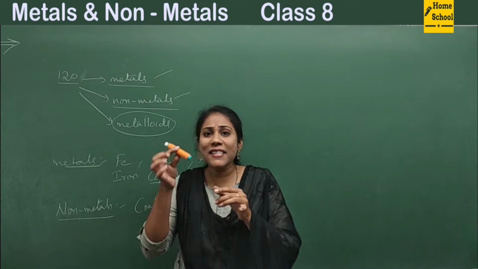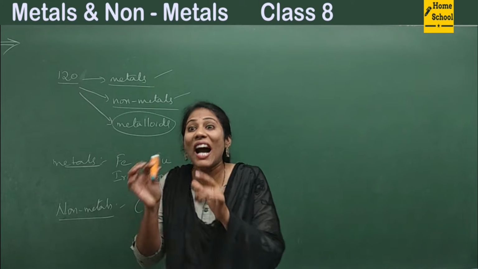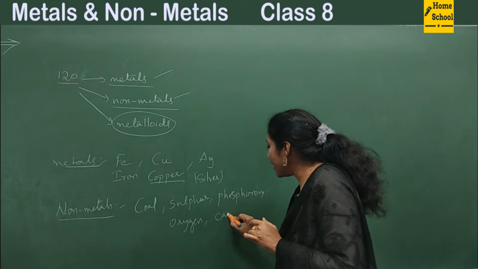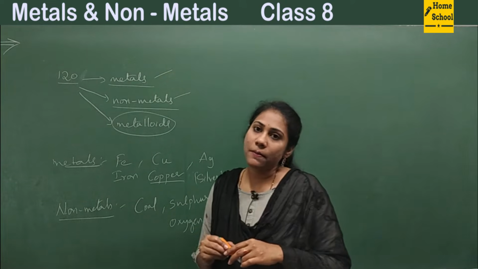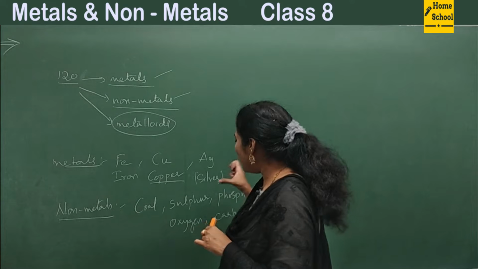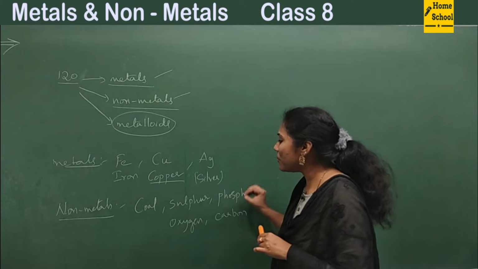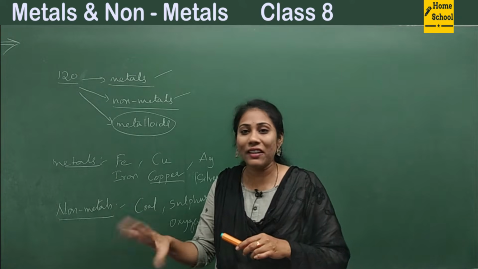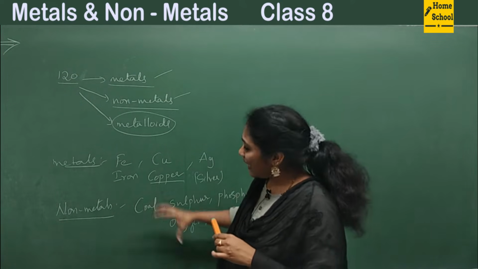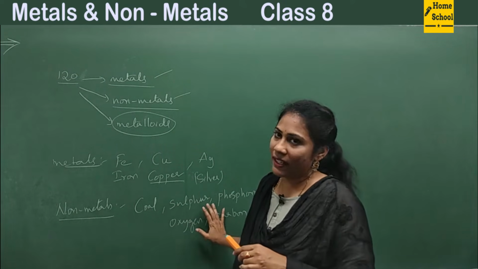And you know what? This plastic is made up of carbon. I can say carbon, right? So all these are non-metals. So what is the common factor among them? Most of them are in a powder form. They are not very hard solids. Okay, so they have some special characters, right?